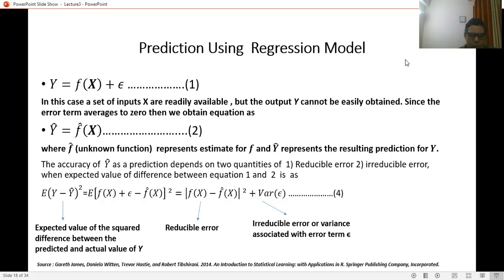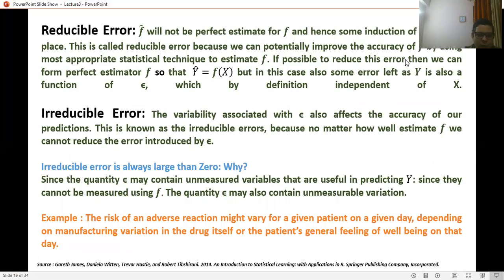So the error in our prediction depends on the reducible and irreducible error. In the next slide, we will discuss these particular errors: what are the reducible errors and what are the irreducible errors? When we talk about reducible errors, f cap will not be a perfect estimate of f, and hence some error is introduced.